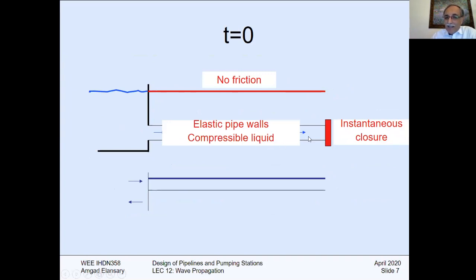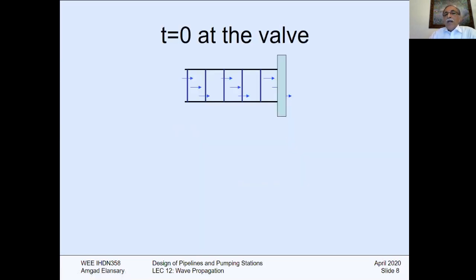Two things here, the pipe elastic and the liquid compressible. And the velocity is still positive, with the same V value. This is at time zero, everything is open and the flow is going normally. Suddenly we close it at time zero.